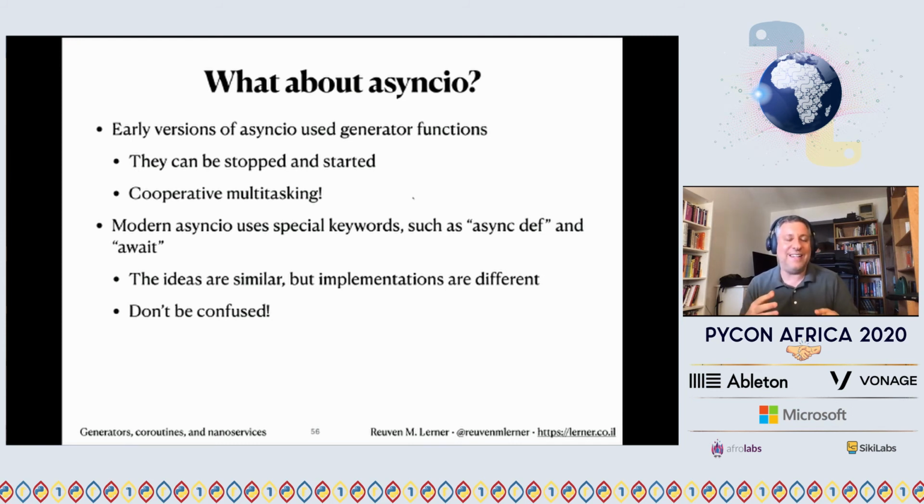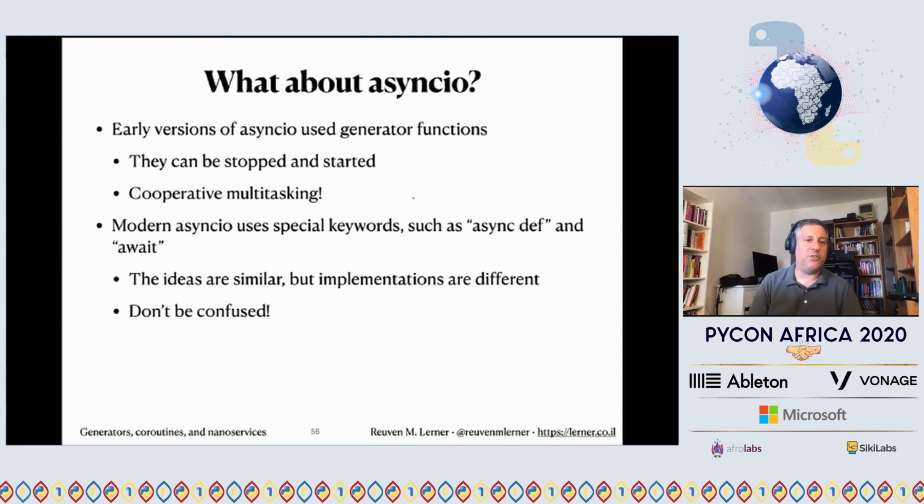So if you have an async def, if you have an async IO function running the way I just described, it can, in theory, run forever. It doesn't ever need to await. So early versions of async IO use generators because they fit the bill. They allow you to run them for a little bit using send or next. They will stop and go to sleep, and then you can go on to the next function.